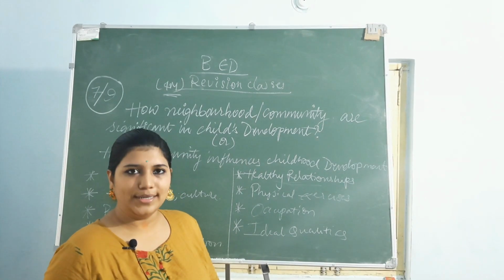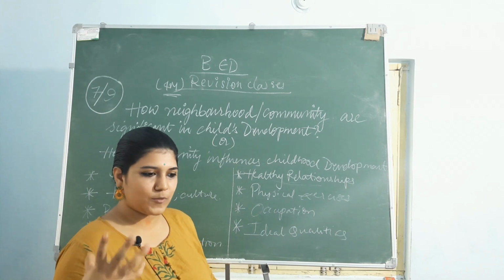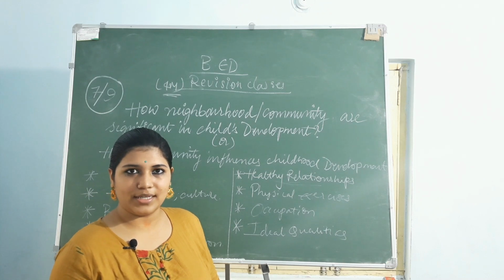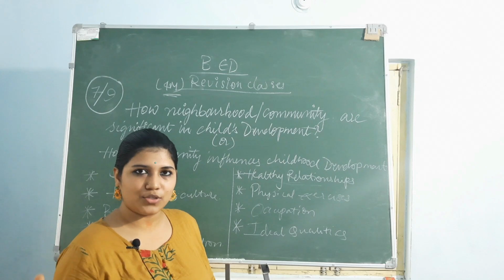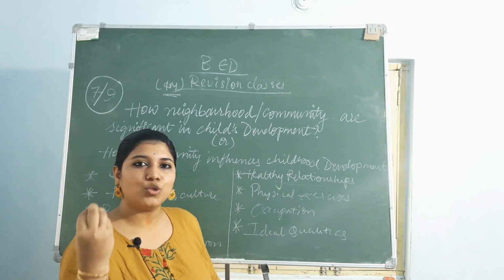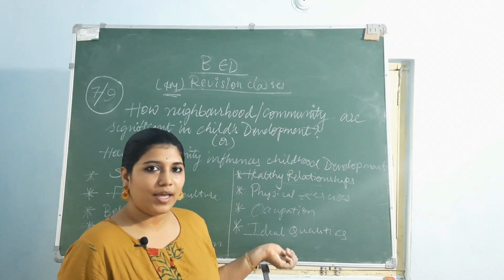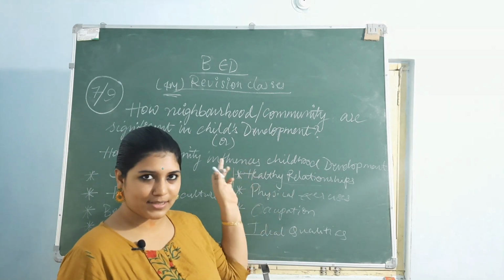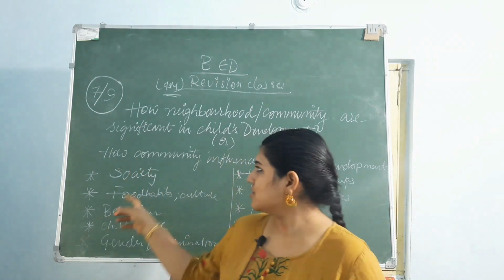And ideal qualities. You should have some ideal qualities, like how to spend, how to talk to your children. That is also an art, not everyone gets that. And how to move on with relatives, how to move on with society, even if they are complaining about you, how to receive that and how to answer them. These are some ideal qualities everyone should have, and this is how they influence the child's mind and the development of their childhood. Okay, what are those?